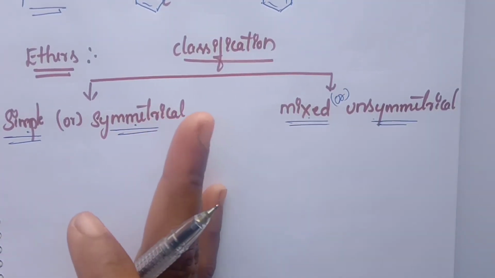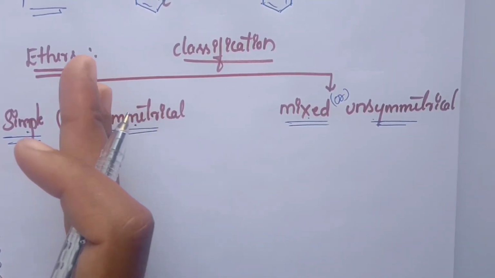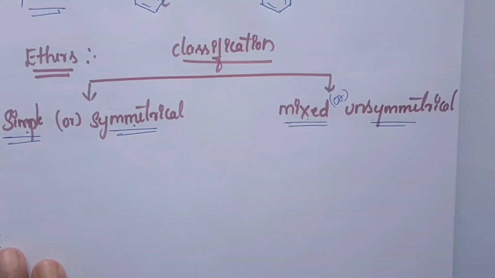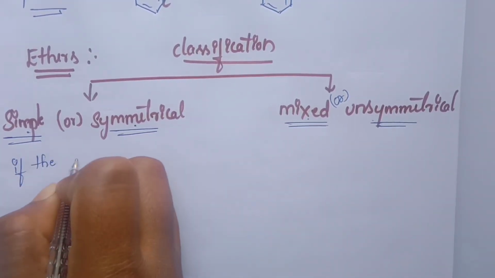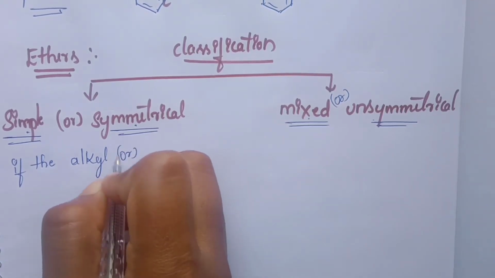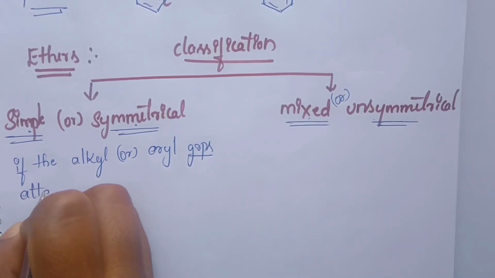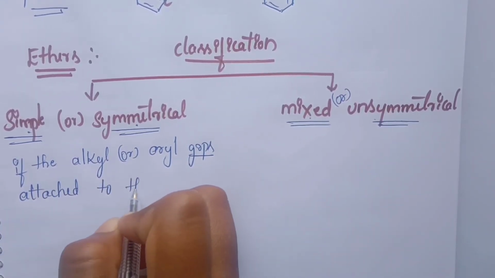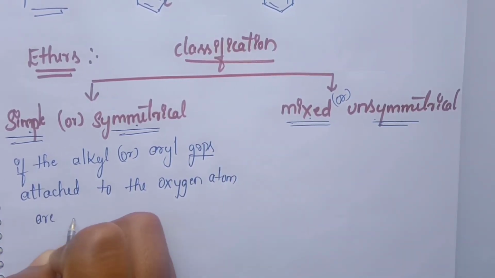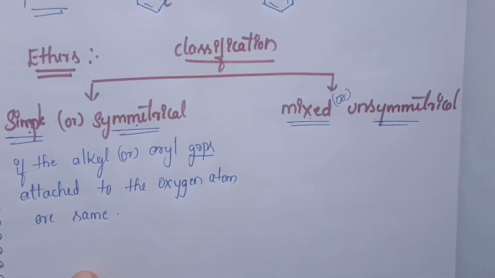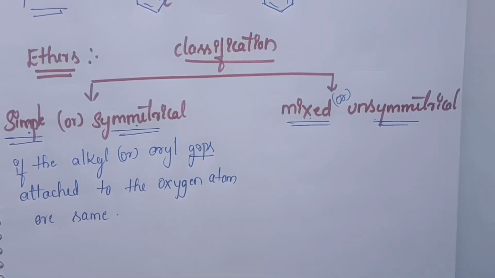Symmetrical means what? Symmetry means same. If we take any object and divide it in the middle into two parts, both look similar. That is called symmetrical, means same. The definition is: if the alkyl or aryl groups attached to the oxygen atom are same. That means the alkyl or aryl groups attached on either side of the oxygen atom are same.